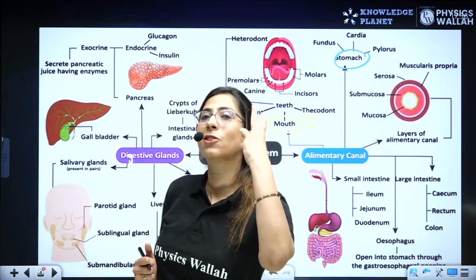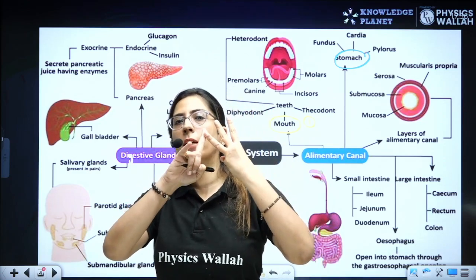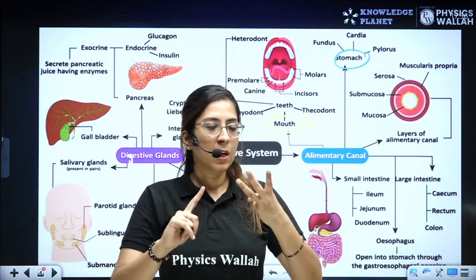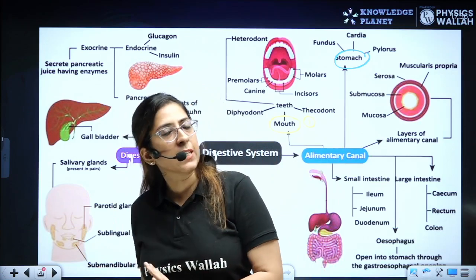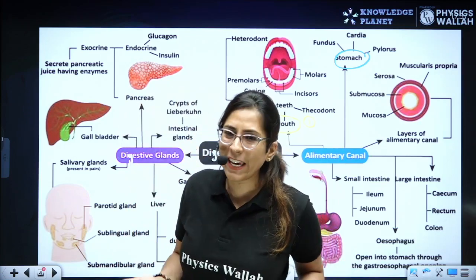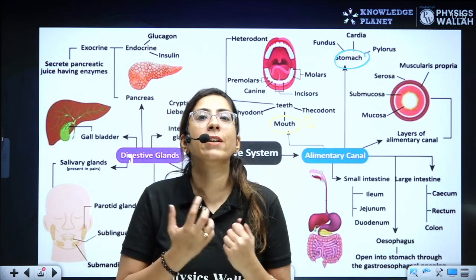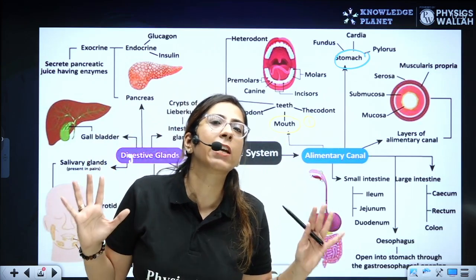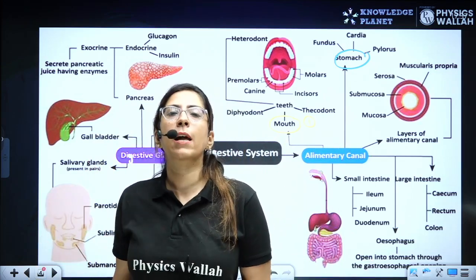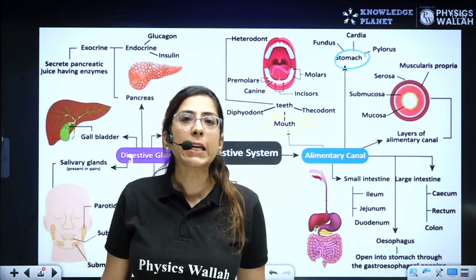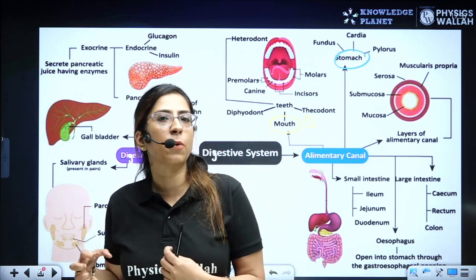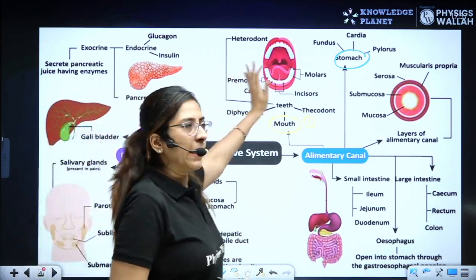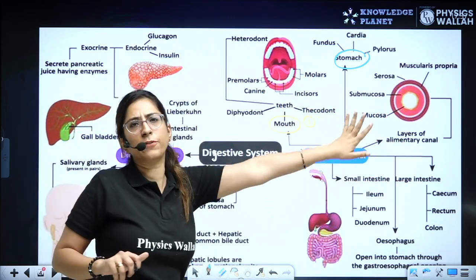Small intestine has three parts. The first one, duodenum. Second one, jejunum. Third one is ileum. Now next, food enters into the large intestine. In the large intestine, we have cecum, colon, and rectum. Rectum is that place where feces are stored till defecation. And it moves out with the help of an aperture that is termed as anus. The defecation process is a completely involuntary process. Clear? Now let's talk about each of these one by one.